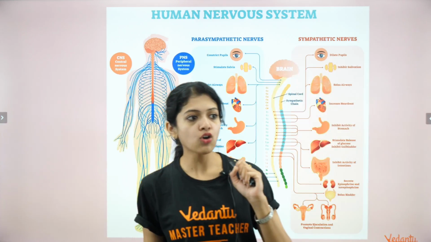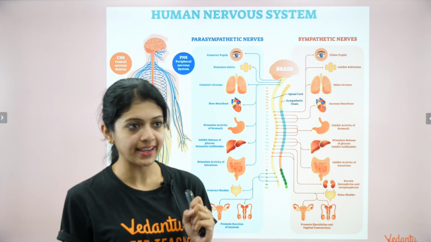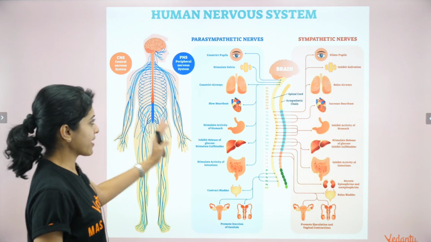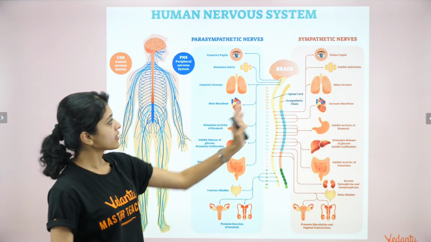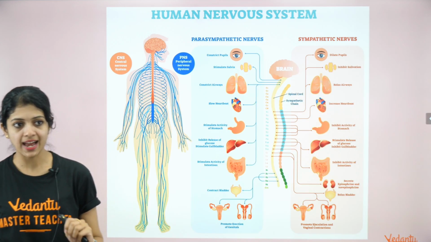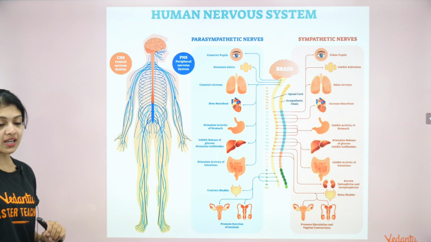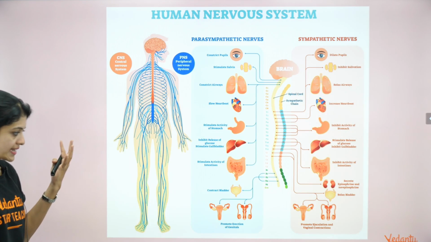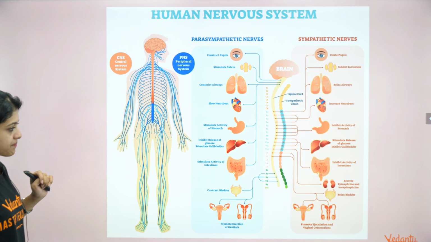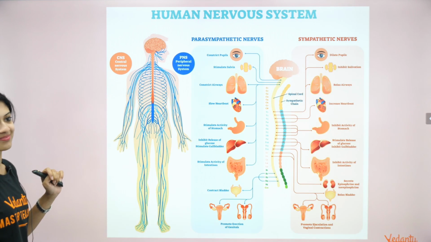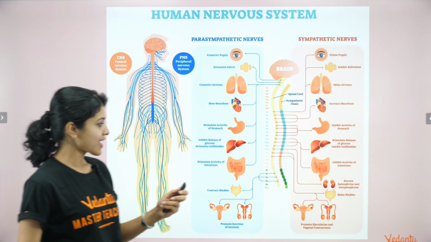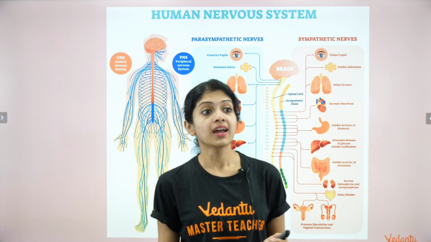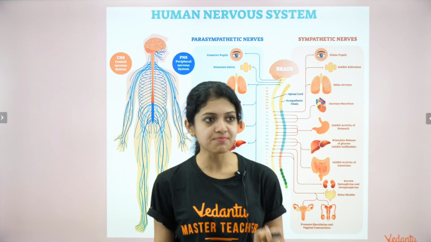Okay, now for your understanding, I have put this here. The parasympathetic nerves, what they do, the sympathetic nerves, what they do. Yes, I understand that some of you may want to take a screenshot, so I'm just moving a little away to facilitate that for you. Okay, that's about it. This is just about the action of the parasympathetic and the sympathetic nervous system.